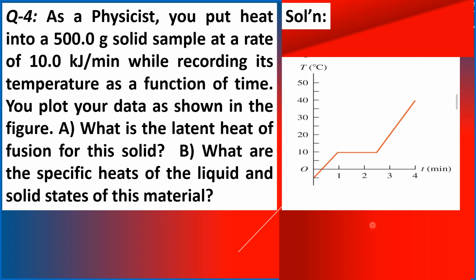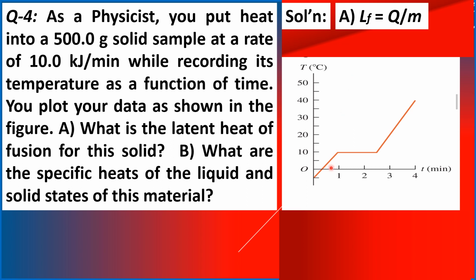So answering the first question, what is the latent heat of fusion for this solid? Our formula for finding the latent heat of fusion is simply to divide the amount of heat, Q, by the corresponding amount of mass of the material.